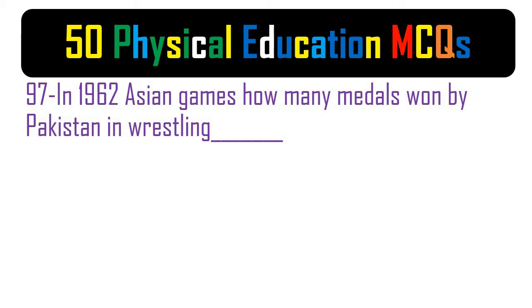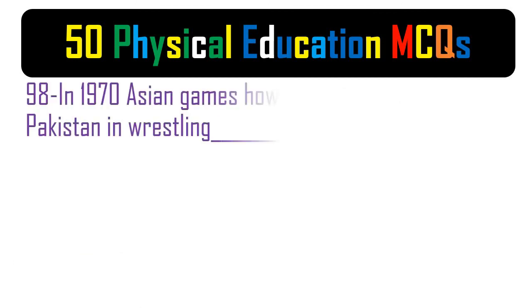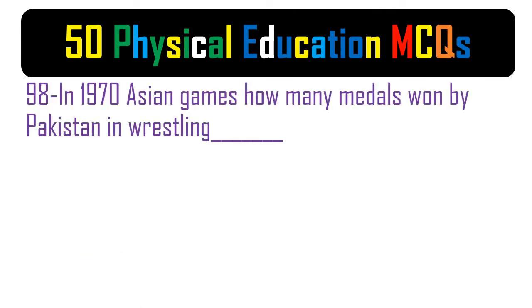97. In the 1962 Asian Games, how many medals did Pakistan win in wrestling? A. 10. B. 11. C. 12. D. 14. The correct answer is D. 14.